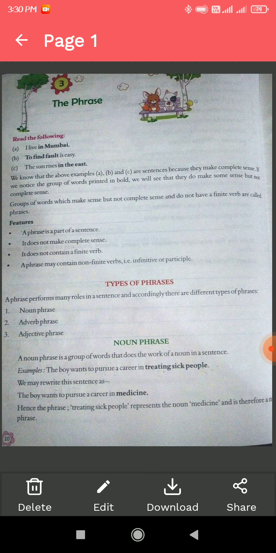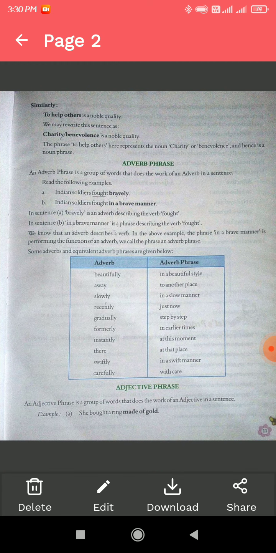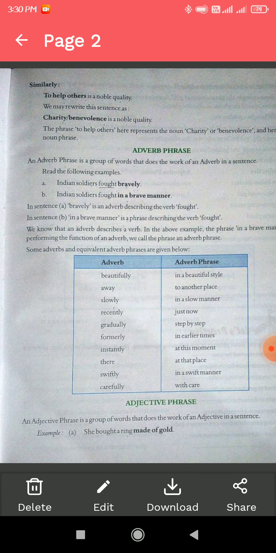Moving to the next page, page number 11, there is another example: to help others is a noble quality.